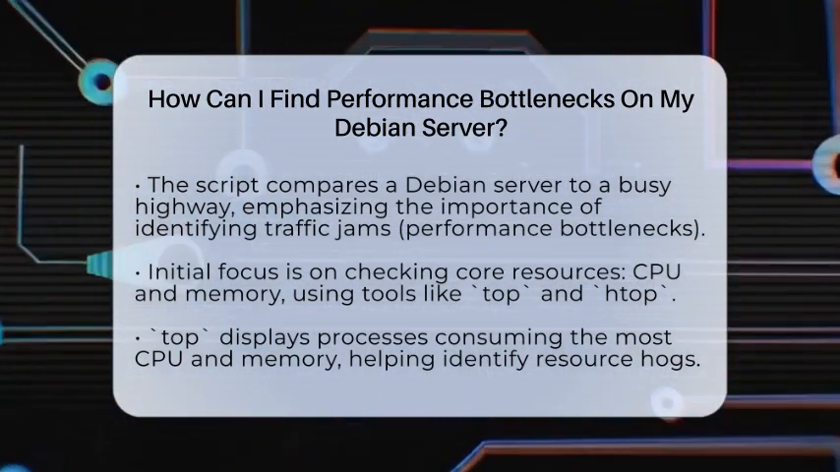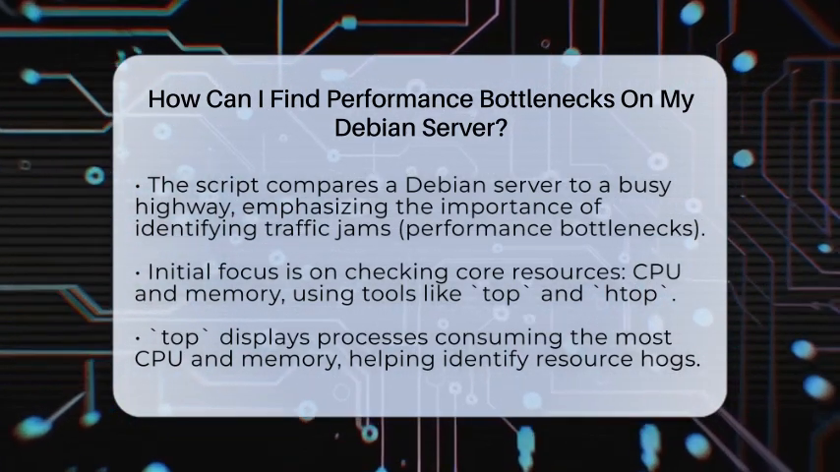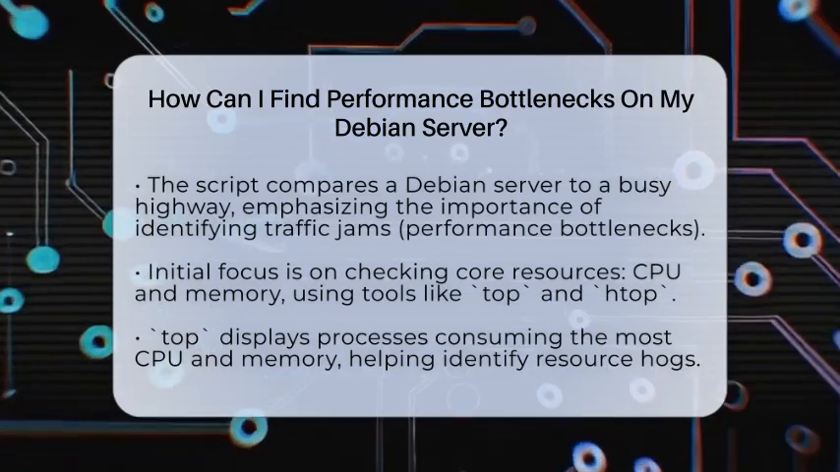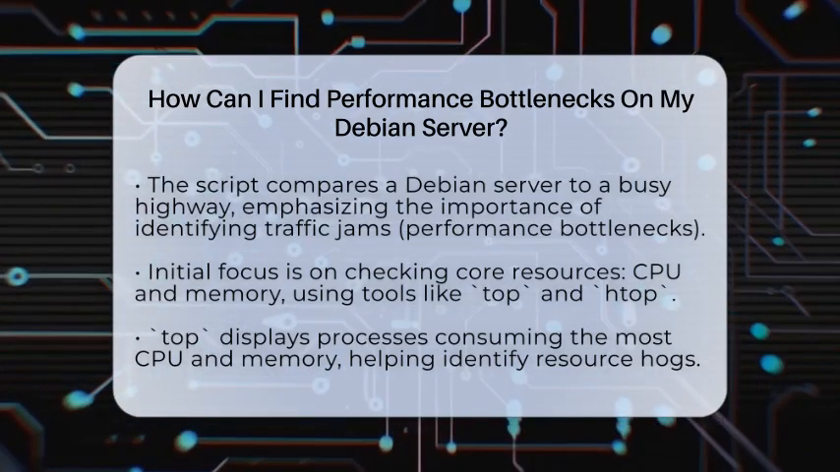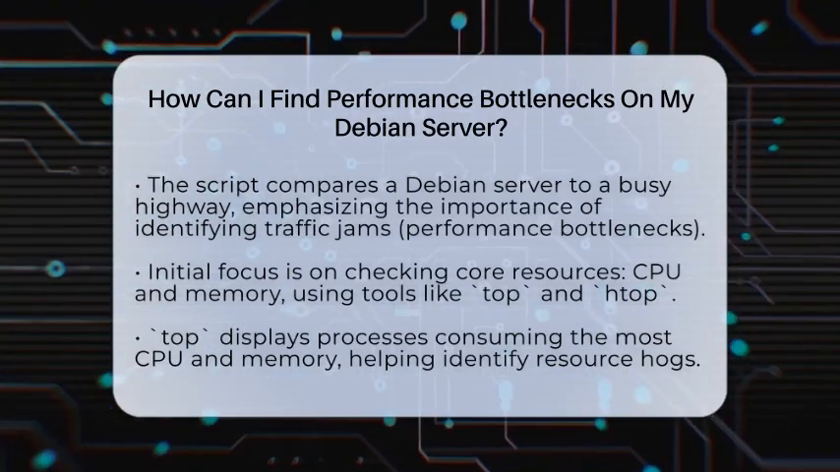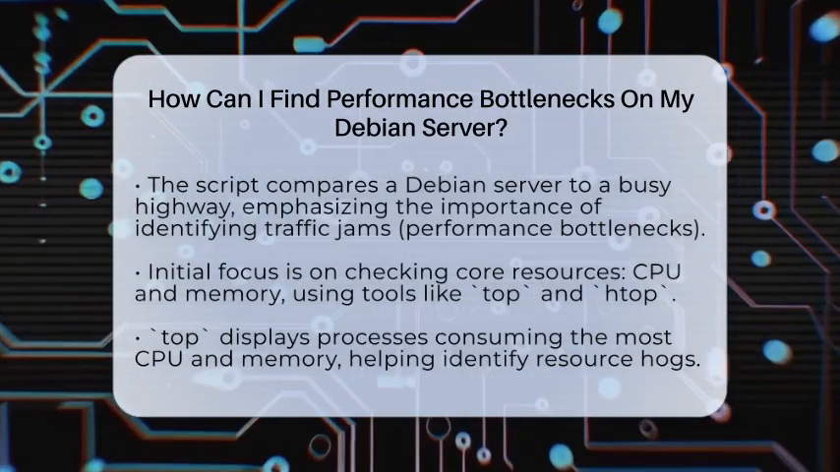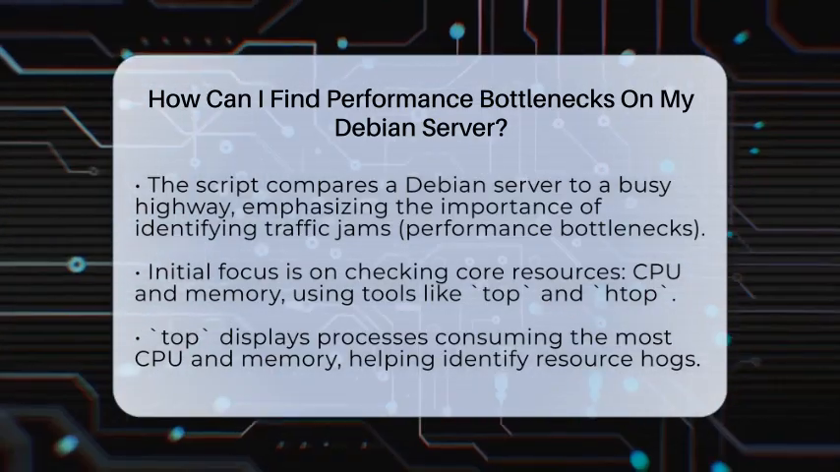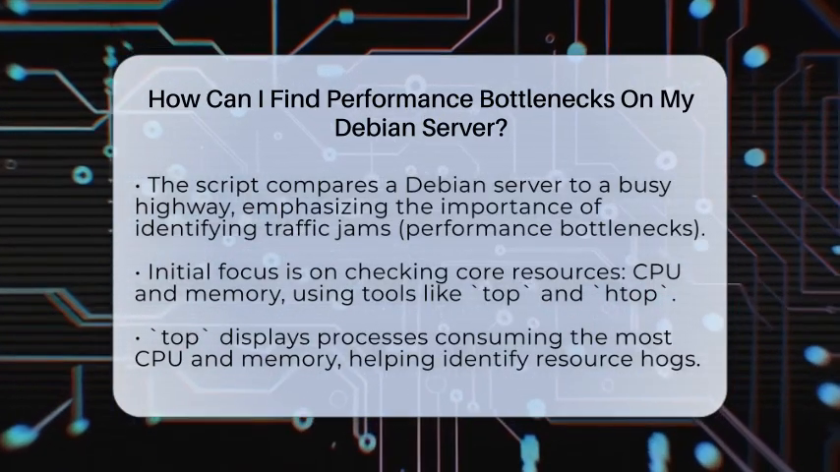To start, you want to look at the main resources your server uses. The first step is checking the CPU and memory. Debian comes with simple tools like the command called top. It shows you which processes are using the most CPU and memory right now. If you see one process hogging resources, that's a sign of a bottleneck.